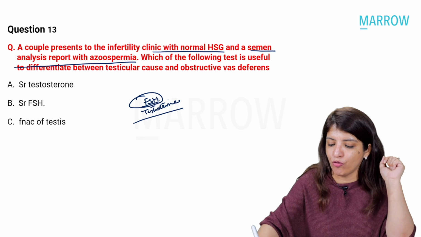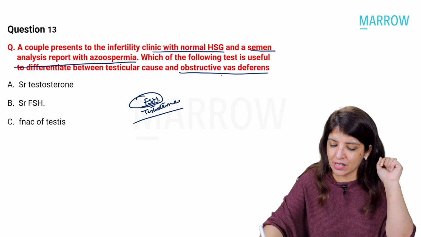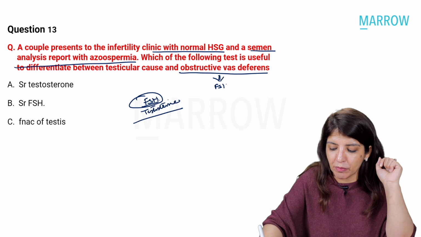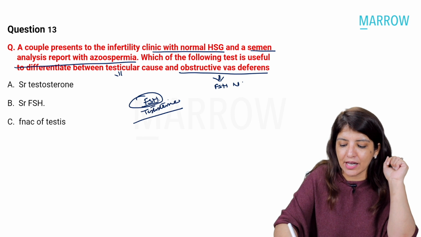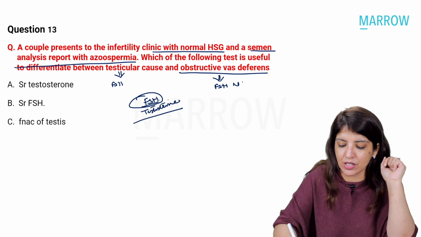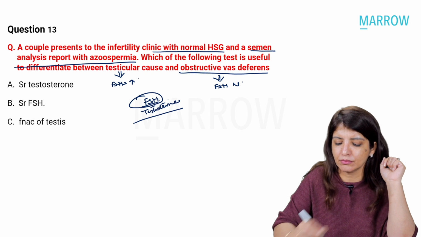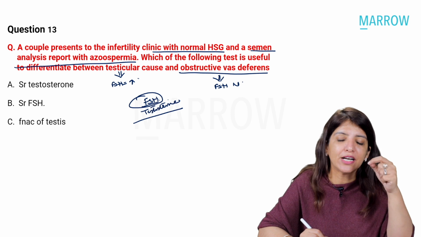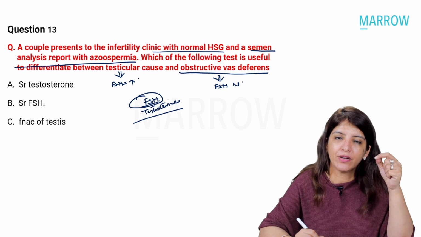In case of obstructive causes of vas deferens, FSH levels will be normal, whereas in case of testicular causes, FSH levels will be high, because the negative feedback will not be there, right?